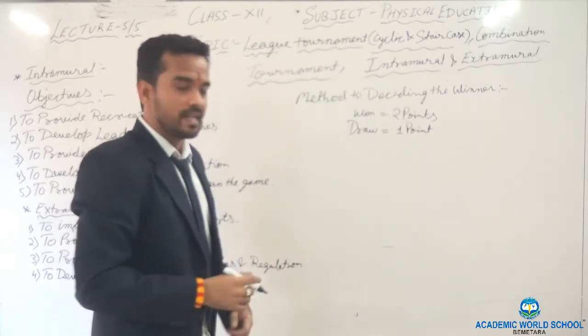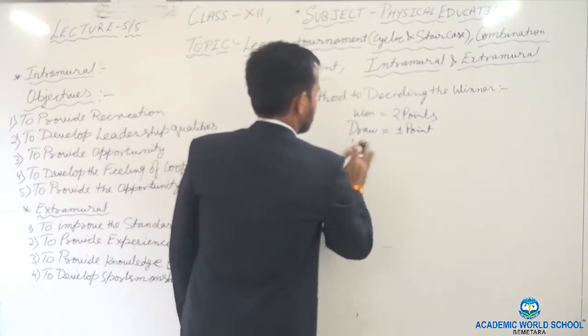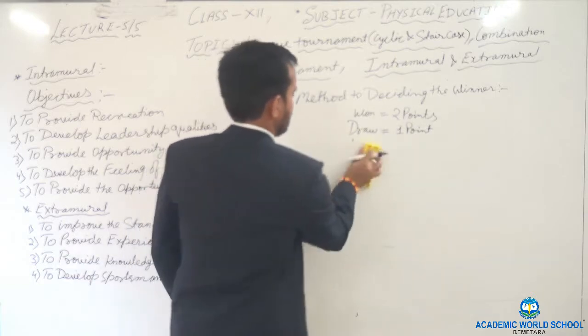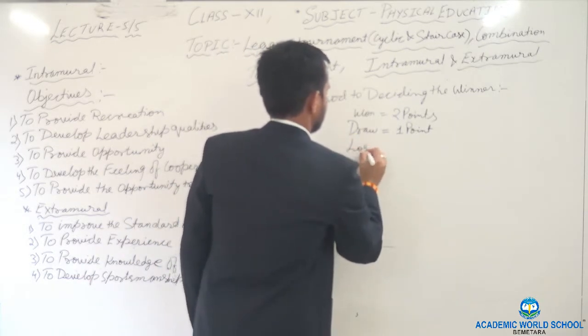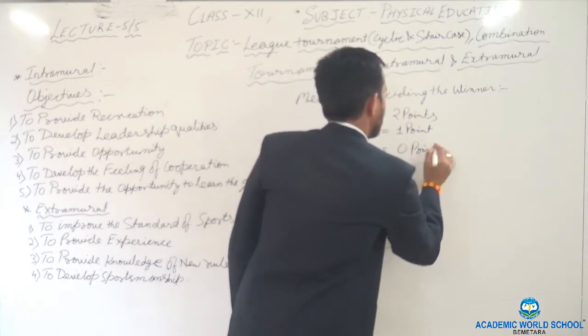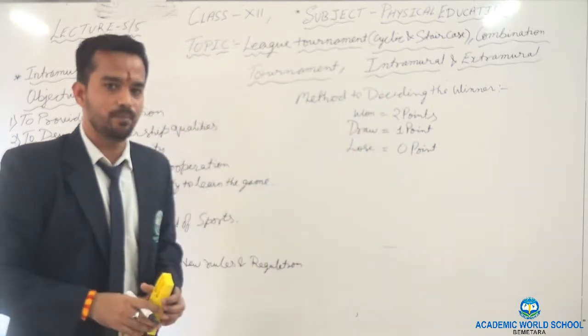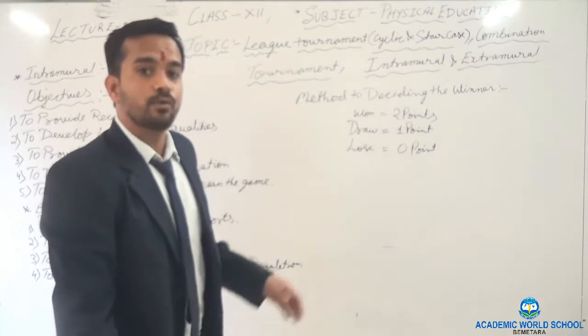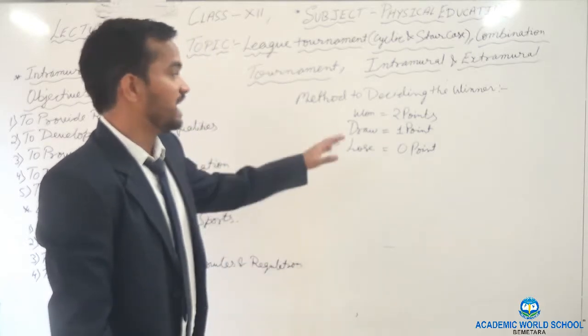If the team loses the game, we will give how many points? 0 point. We will not give any point to any team. Okay. There are two methods to find out the winner.